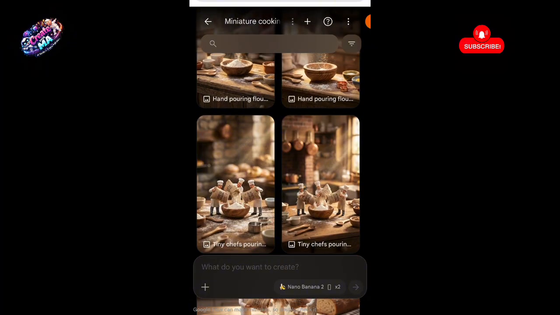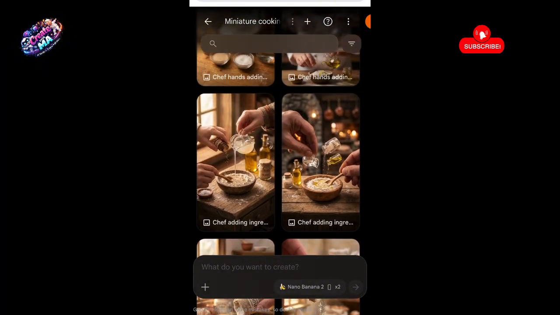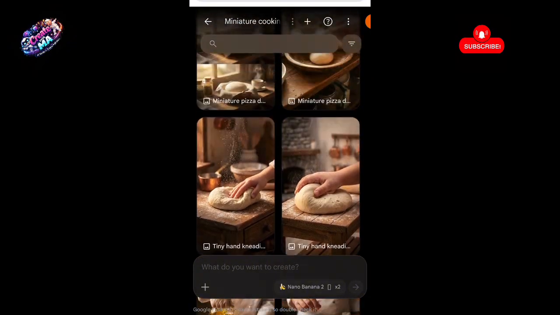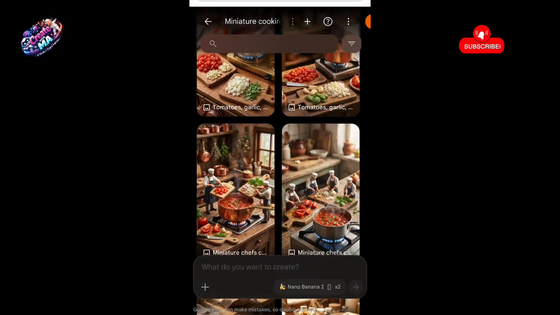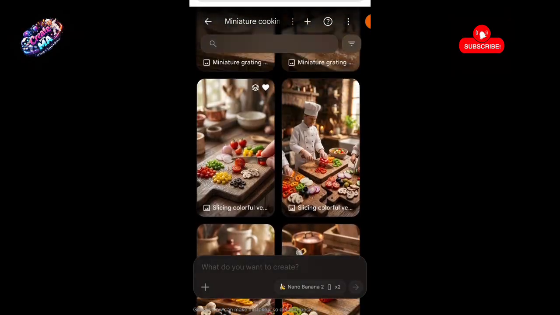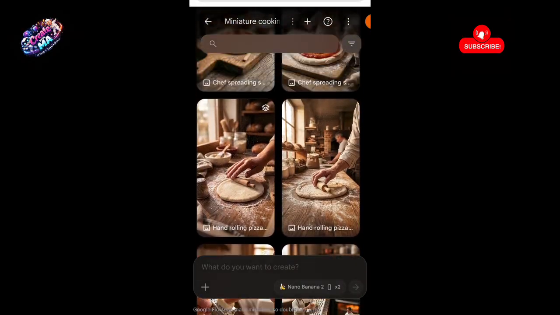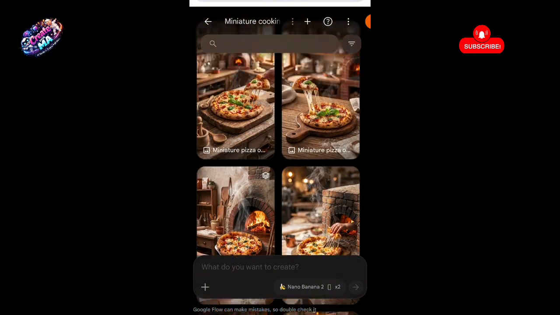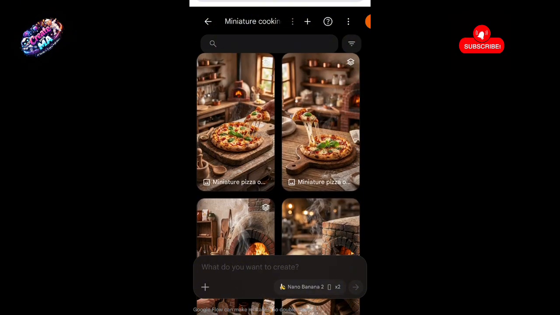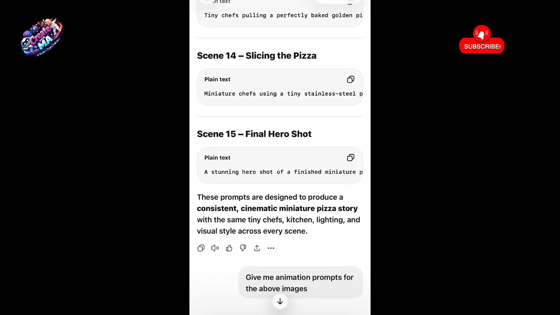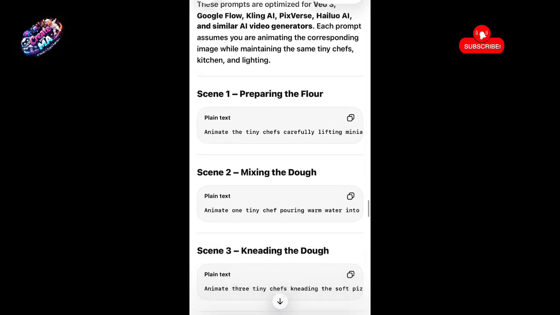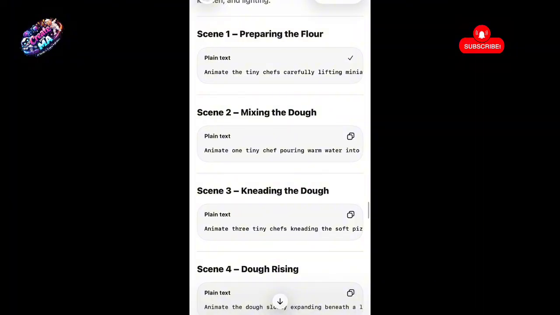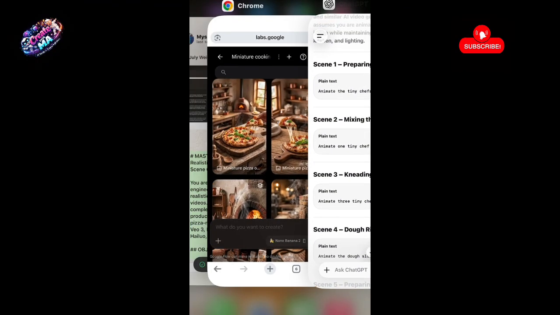Now this is what all my images look like, step by step: the dough, the pizza sauce, the tomato, the toppings, the cheese, the spread and all of that. You see this is looking beautiful already, right? This is looking so good. So the next thing we will be doing is to animate. So we're going to be copying our animation prompt. So we copy the first one.